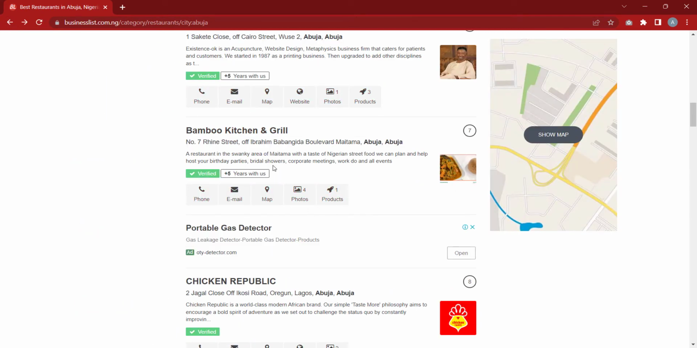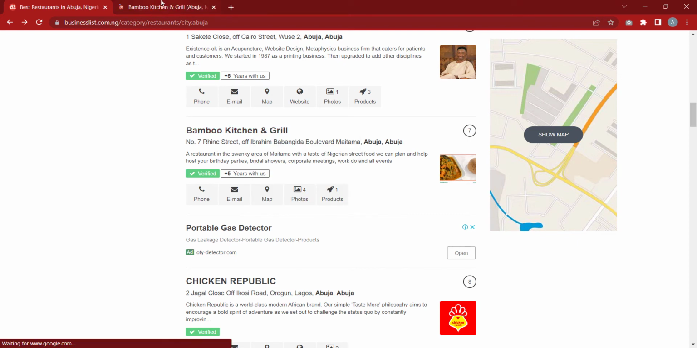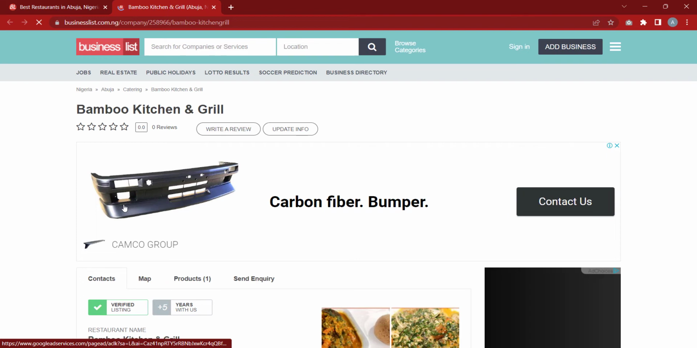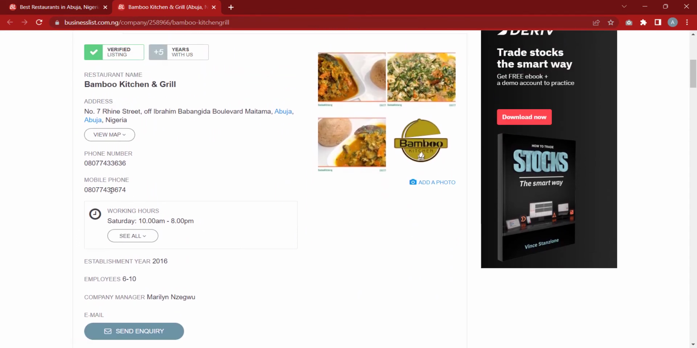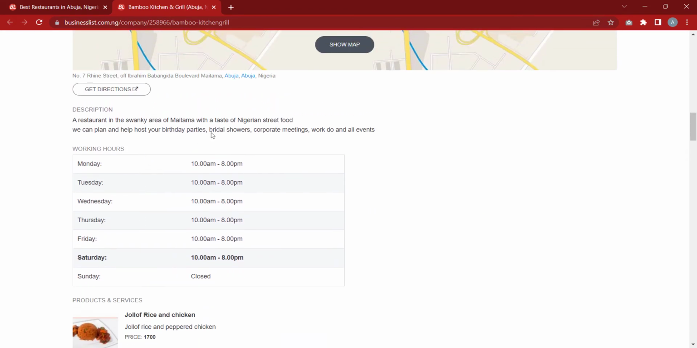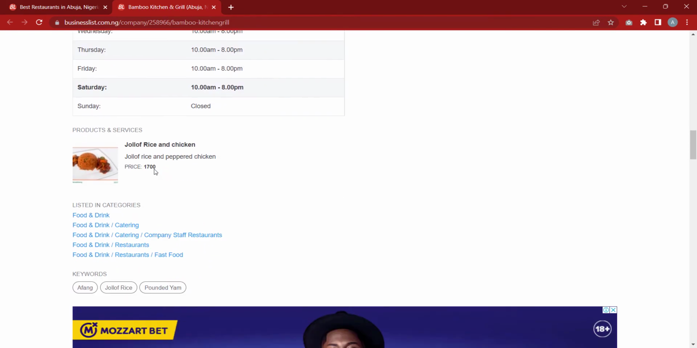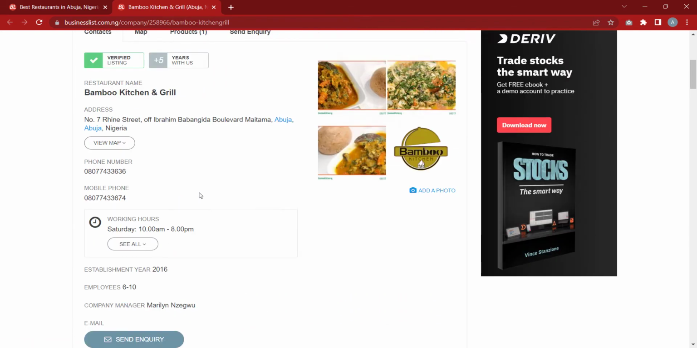Okay, so let's try Bamboo Kitchen. We'll check if they have a website. They don't have a website. All they have is their phone numbers and their address. If you scroll down, you see their description and what they offer. So this is a very perfect example.